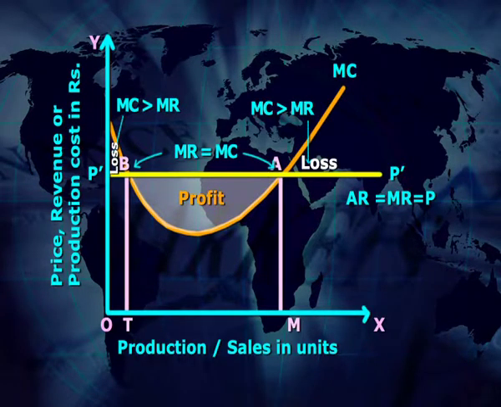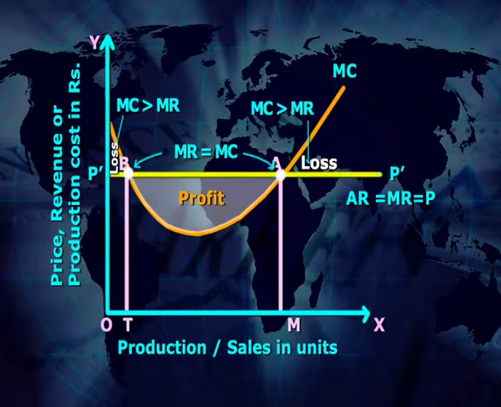Explanation of the diagram. In this diagram, we measure production or sales of the commodity of the firm in units on the OX axis and price, revenue and production cost of the commodity of the firm in rupees on the OY axis. In the market of perfect competition, price OP dash is determined by market forces. Therefore, in this figure the P dash line is the average revenue line or marginal revenue line of the firm.